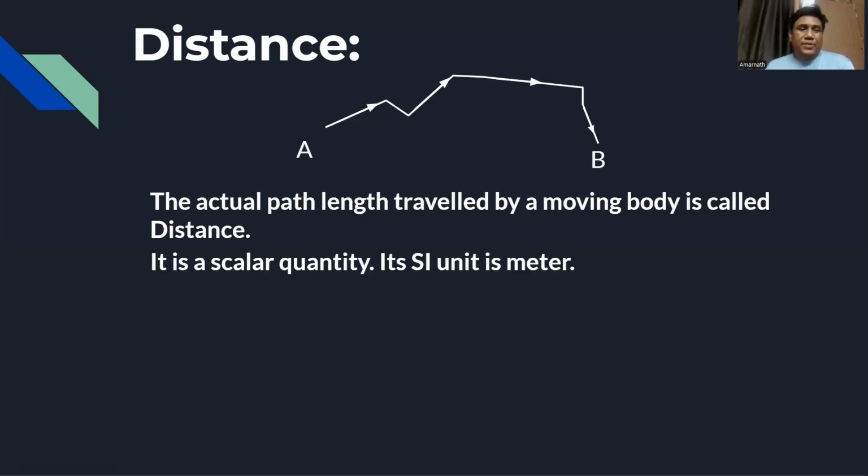Then what will happen? You see, the SI unit is meter, and it is a scalar quantity. We have already discussed that in an earlier chapter. What is the behavior of scalar quantities, what are the properties of scalar quantities?